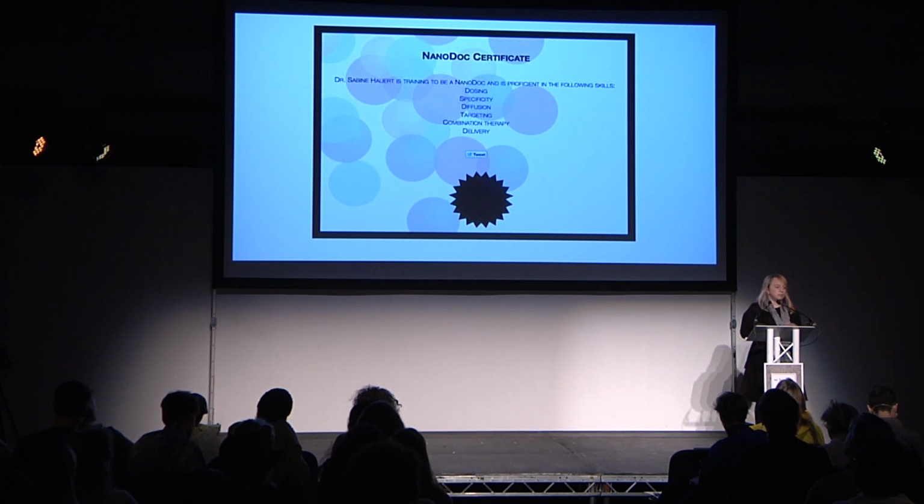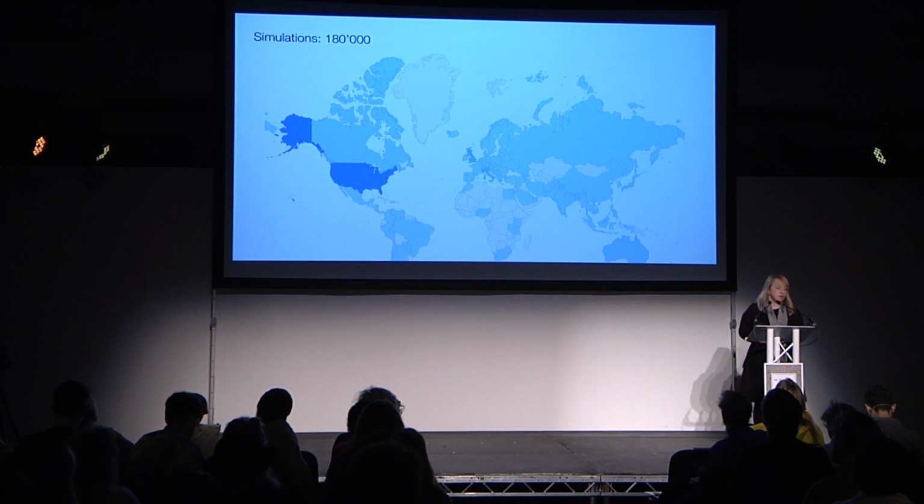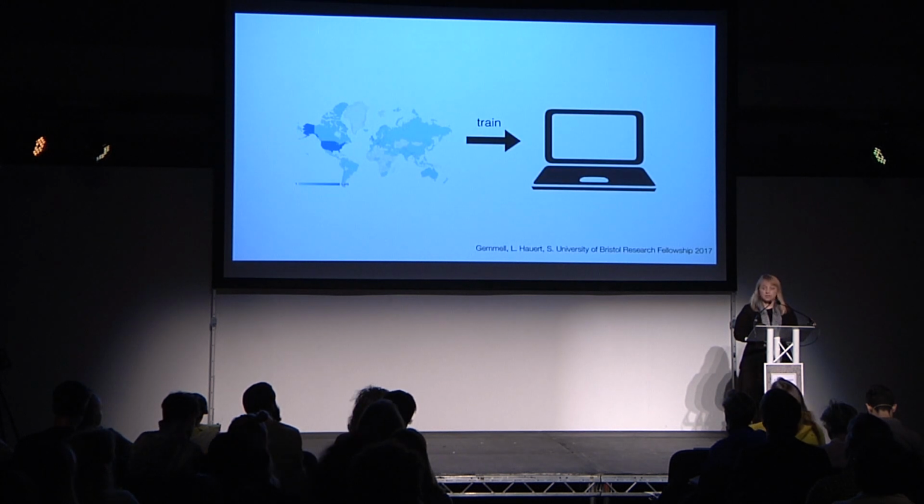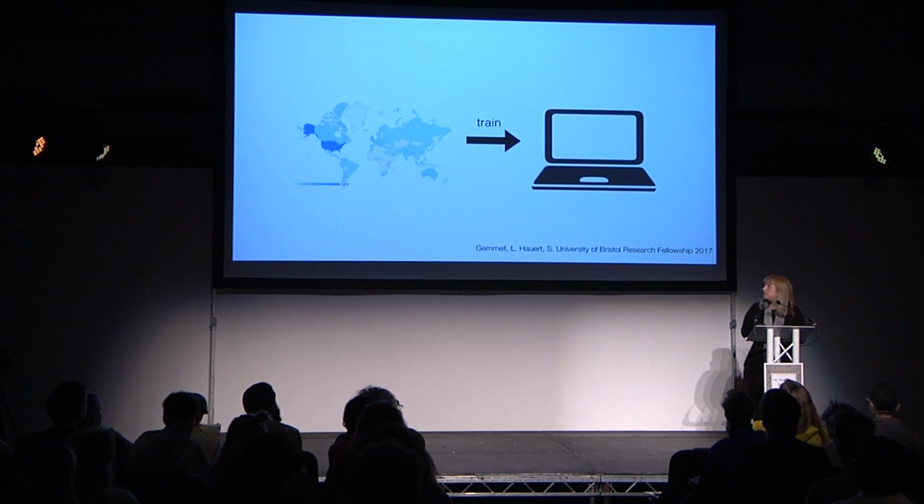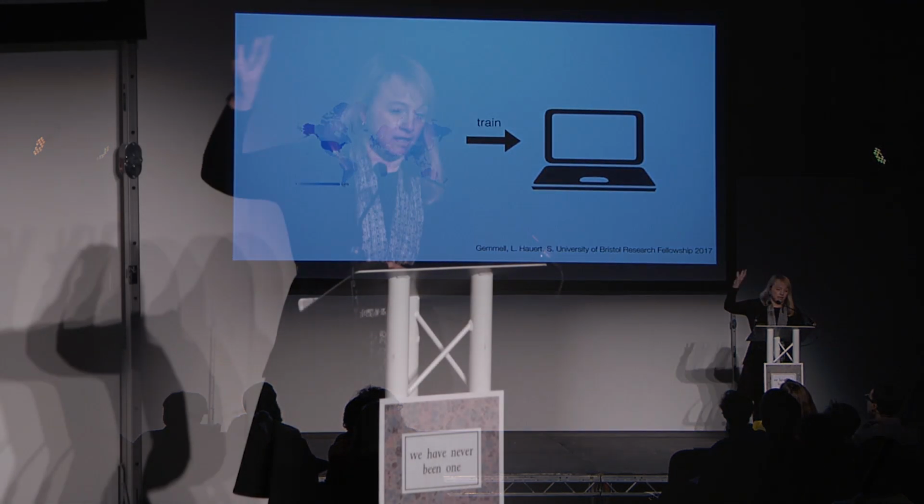And so we had people play this game. They became nanodocs as they learned the different skills of the game, and they could tweet those diplomas out. And we had around 180,000 simulations around the world of people helping us design nanoparticles in simulation. And now what we're doing, this is work by one of my PhD students, is taking all this data and using it to train a computer so that ideally we could give it a scenario. It would use that machine learning tool to automatically give us the right nanoparticle design.